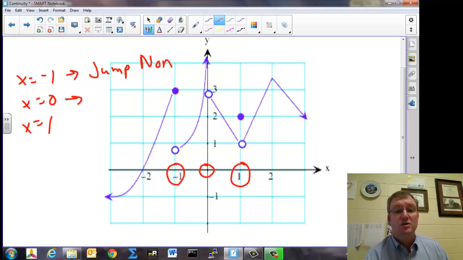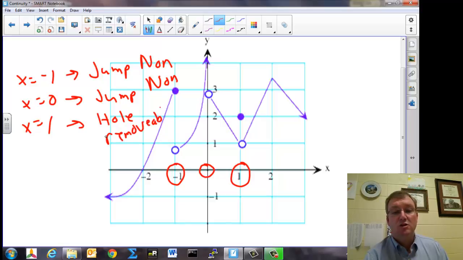What about at x equals 0? The function is going up, looks like towards infinity here, and then it jumps back down. It jumped, therefore it's a jump discontinuity, therefore it's a non-removable discontinuity. What about here at 1? At 1, the limit exists on both sides. It's going to the same point. So here it's simply a hole, and it is a removable discontinuity.